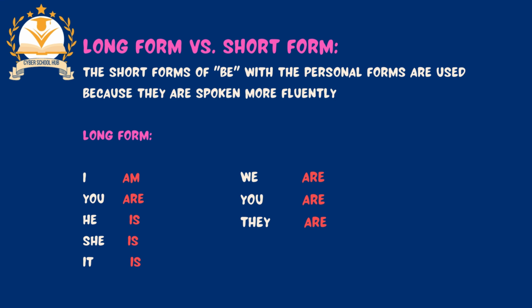Now let's talk about the long and short forms of the to be form. The short forms of be with the personal forms are used because they are spoken more fluently. In the long form, the to be form is written out in full. I am, you are, he is, it is, we are, you are, they are. The to be forms that are highlighted here in red are written out. In the next slide, you will see the short form and the difference between the long and short forms of the to be form. They are also highlighted in red.